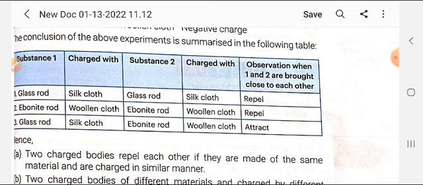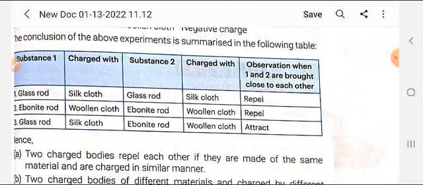So you see here, student, substance 1 glass rod, substance 2 ebonite rod. When the same glass rod is brought, charged with the same type of cloth, under this condition they both will repel each other. Take an ebonite rod charged by wool and take one more ebonite rod and charge it with wool.